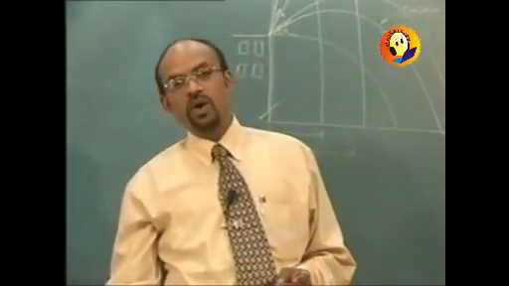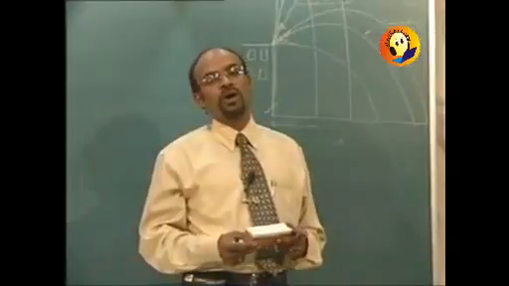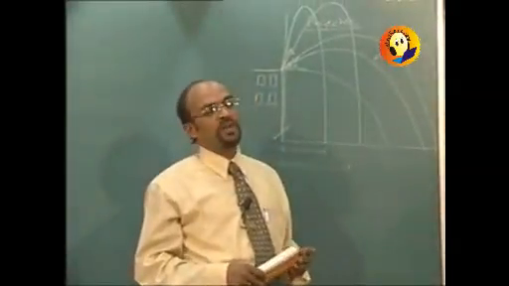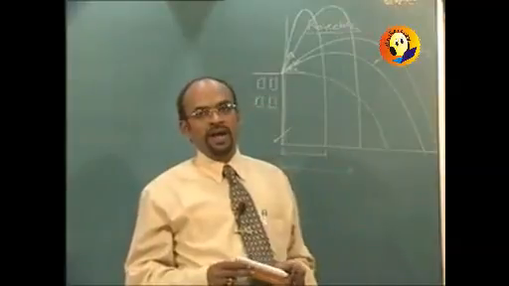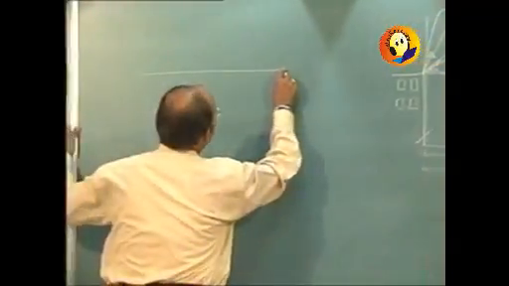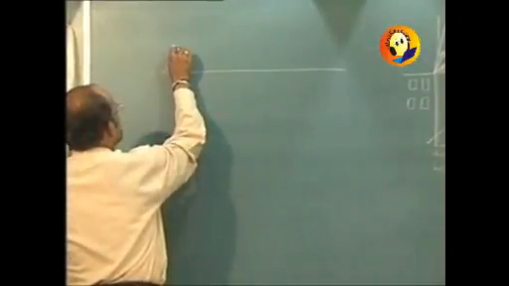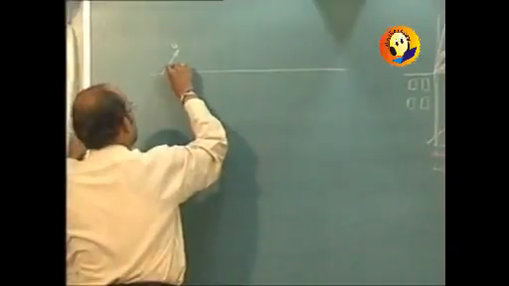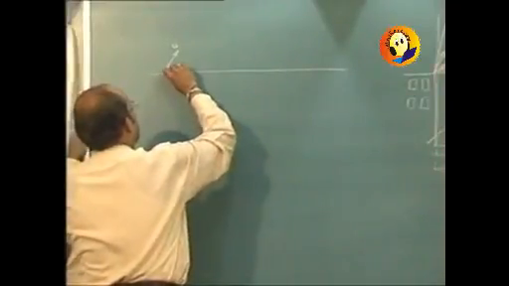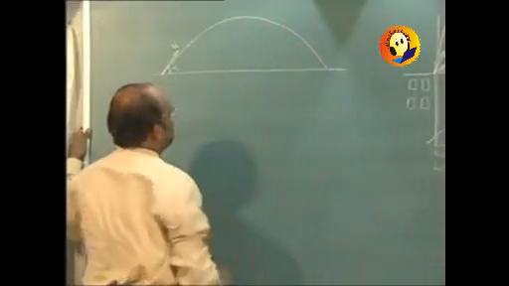Now such a particle is called a projectile, and to consider the change in the velocity, we will have to have a closer look at this particular situation. Now instead of keeping the object at some height in the initial case, we might think of putting the object initially on the ground and it is thrown with some velocity, say u, at an angle alpha with the ground. So it moves in this manner and will hit the ground.